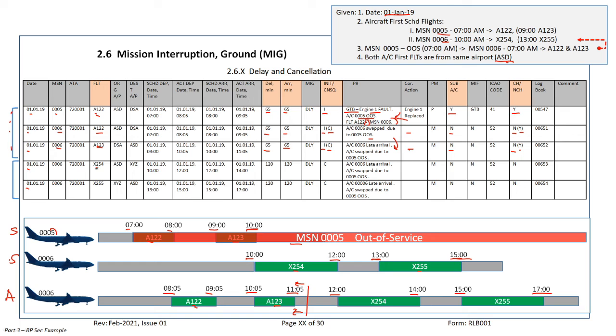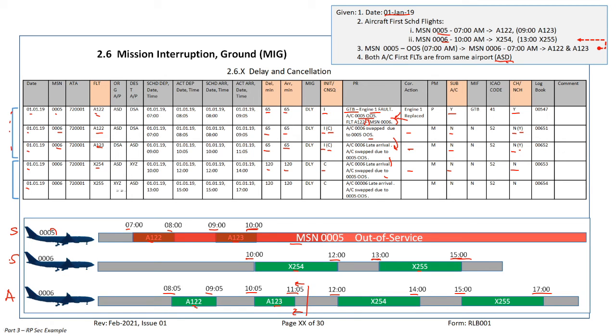Flight number 254, delayed 2 hours, late arrival 2 hours. Initial or consequential? Consequential. Problem reported: just copy paste, late arrival 06 because it was swapped due to 05 out of service. Corrective action not applicable. Substitute aircraft no. Chargeable, non-chargeable, no.